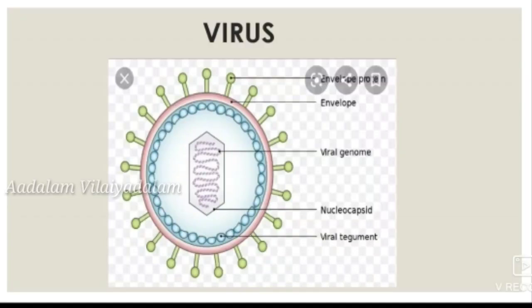Next we learn about the structure of the virus. The virus contains envelope proteins which help it adhere to the cells, and inside it contains the viral genome, which is either DNA or RNA, and the virus contains nucleocapsids.